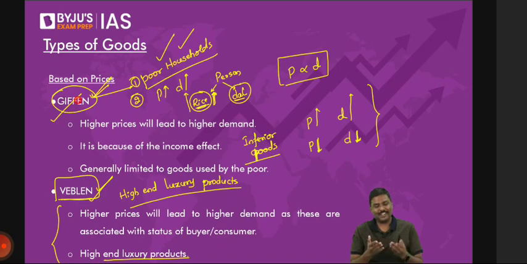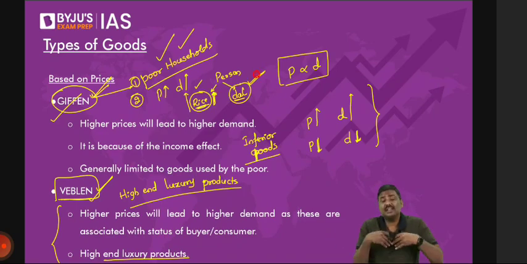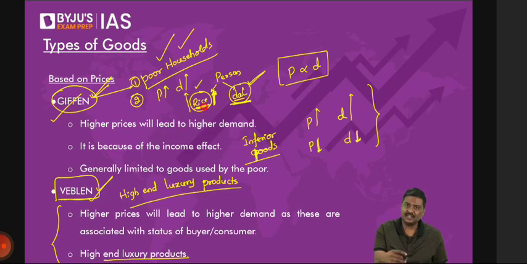One, this is a very poor house, which means they do not have a sufficient amount of money. That should be very clear to you. Point number 2, imagine they're consuming rice and dal, and the rice is obviously of very inferior quality because it's a poor house. So when the price of rice goes up, they will not be able to purchase the same quantity of dal. So what will the house do? They require certain nourishment, right? They need to remain alive. What they do is, even though the price of rice has gone up, they will purchase more rice. They will not be able to offer the same quantity of dal now. They will increase the quantity of rice. So the price of rice has gone up, but the demand for rice has also gone up.